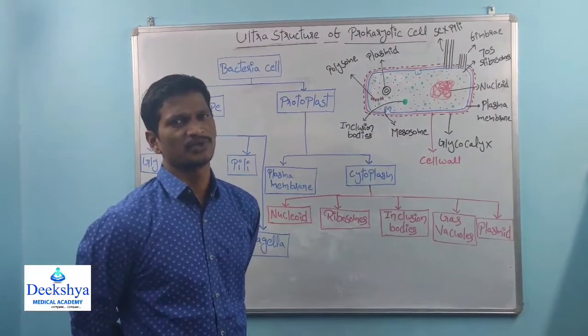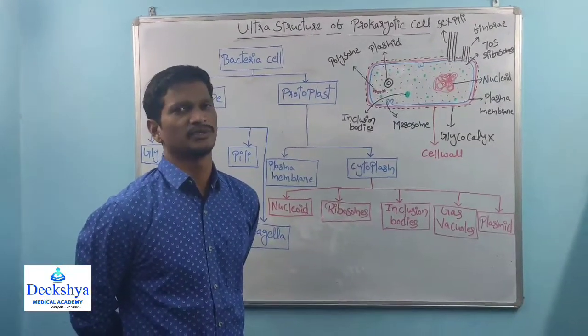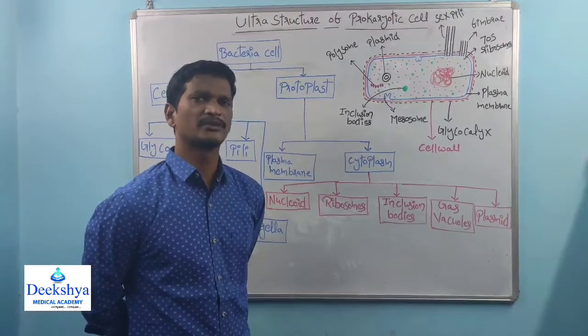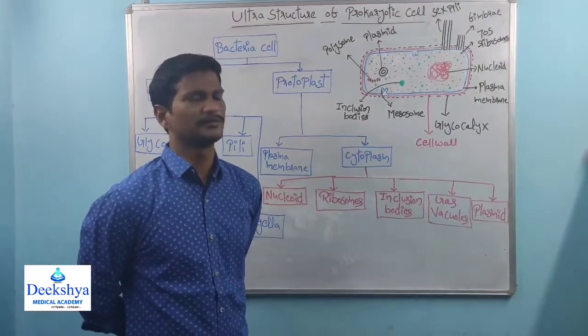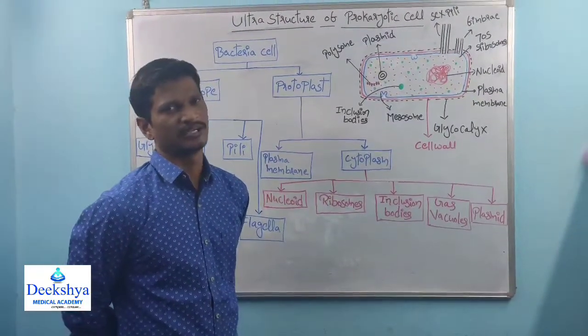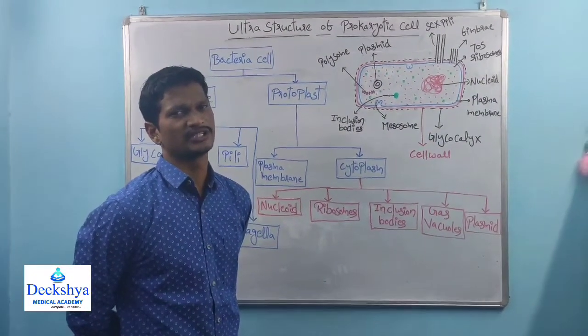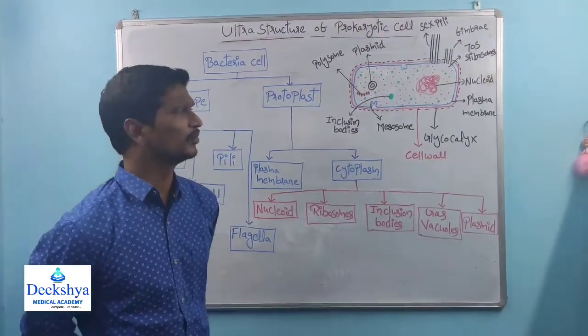Prokaryotic cells are unicellular organisms. All prokaryotic cells are included in Monera, kingdom Monera. In the 5 kingdom classification, all prokaryotic cells are included in kingdom Monera.